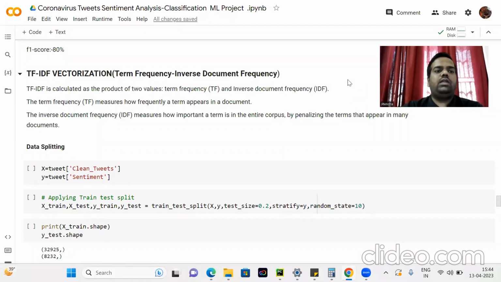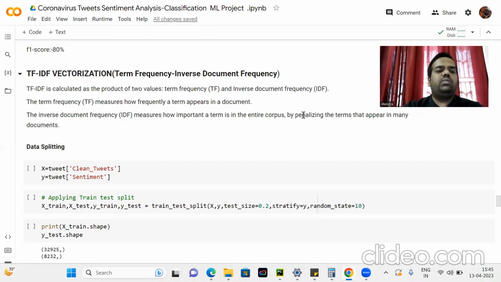So another technique is TF-IDF vectorization, term frequency inverse document frequency. TF-IDF is calculated as the product of two values, term frequency and inverse document frequency. The term frequency measures how frequently a term appears in a document. The inverse document frequency, IDF, measures how important a term is in the entire corpus, by penalizing the terms that appear in many documents. As before in the bag of words, we also apply data splitting.